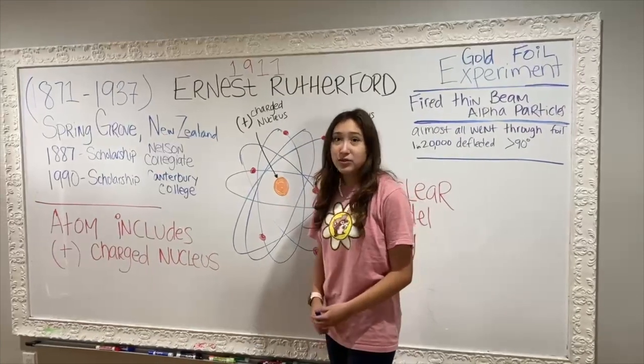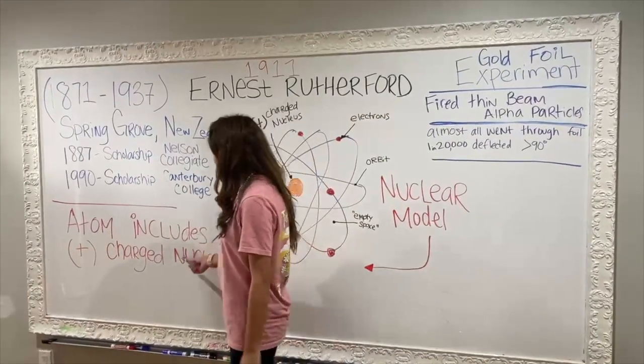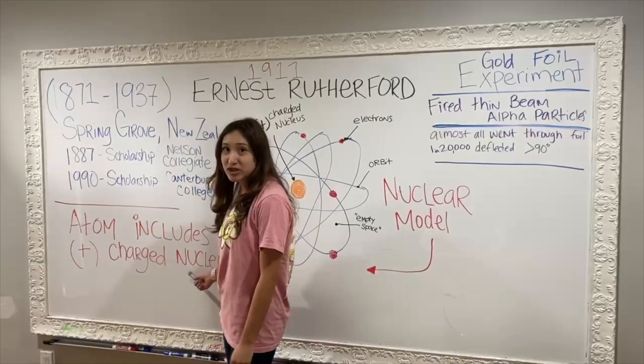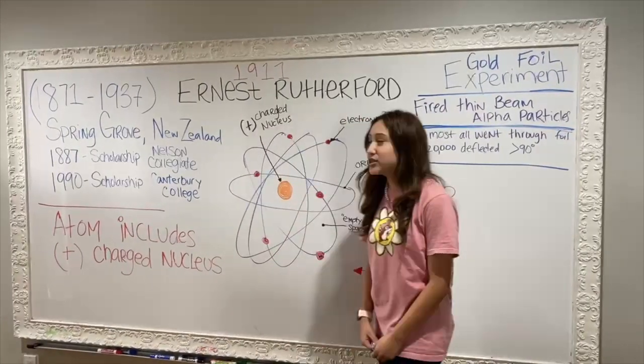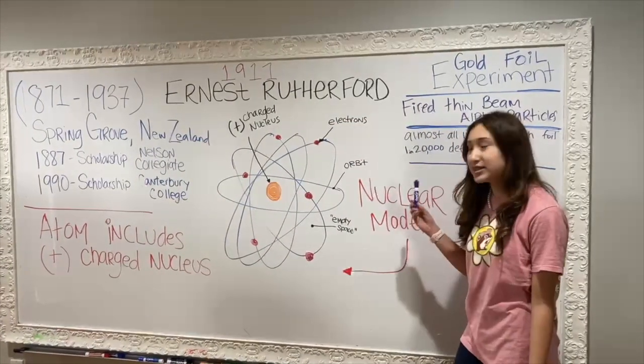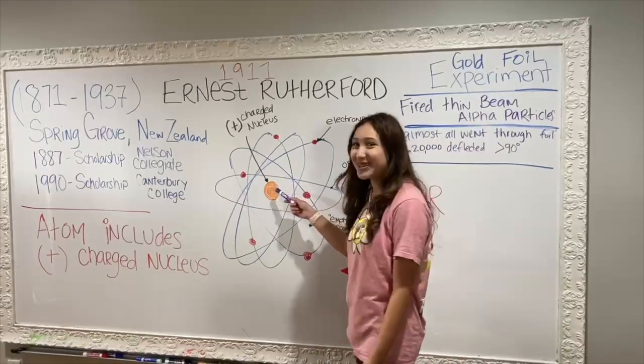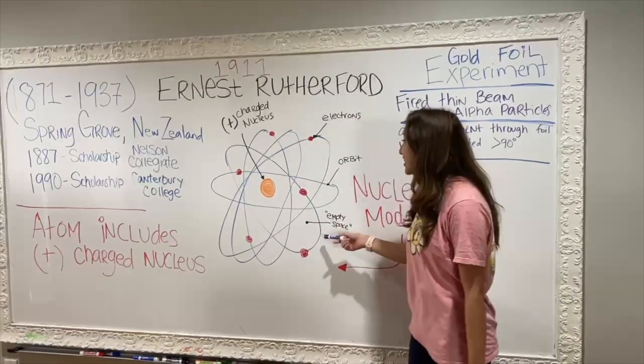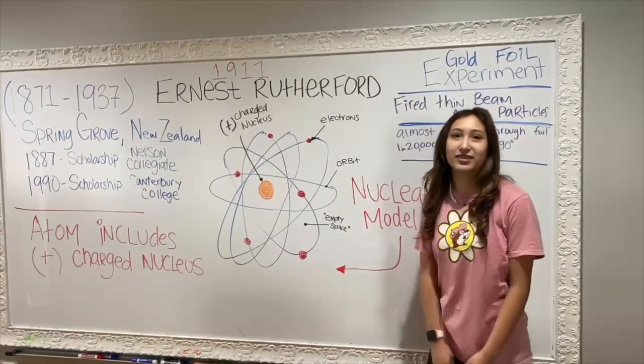The result of his experiment was that he found out the atom has a positively charged nucleus, and he called his model the nuclear model because of that. This is what his atomic model looks like.